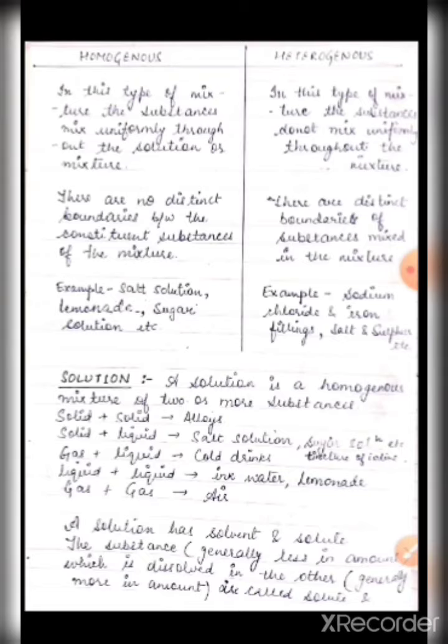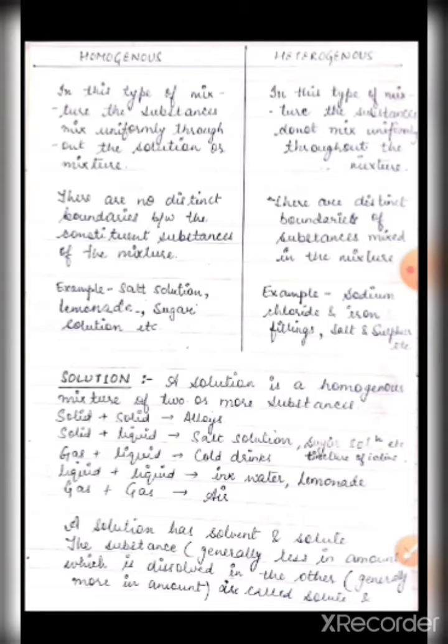There are no distinct boundaries between the constituent substances of the mixture. This is point number 2. And examples are salt solution, sugar solution, lemonade, etc. If you are mixing salt in water or sugar in water, you cannot see separate boundaries of sugar or salt in water. So they are considered as homogeneous.